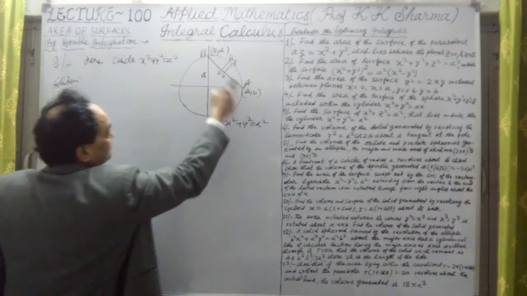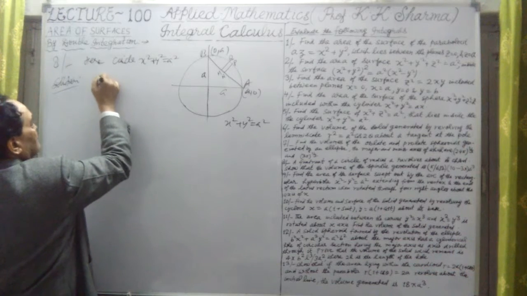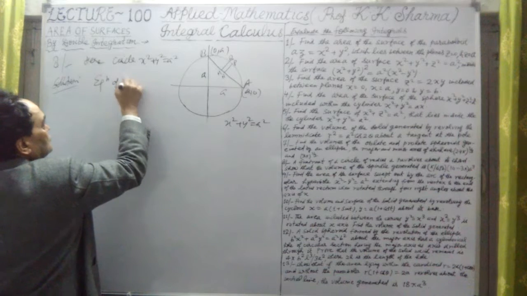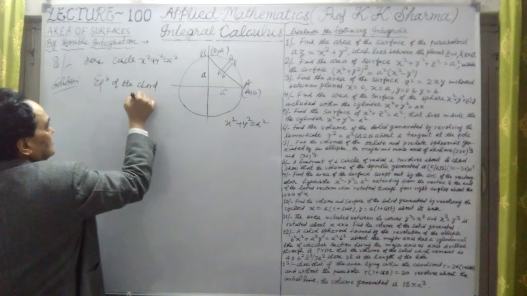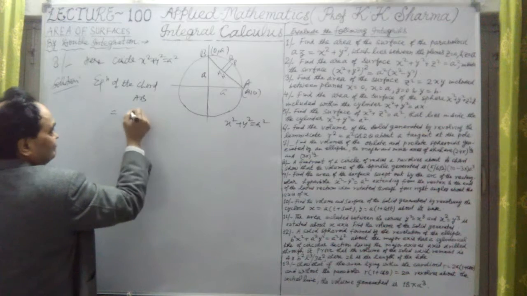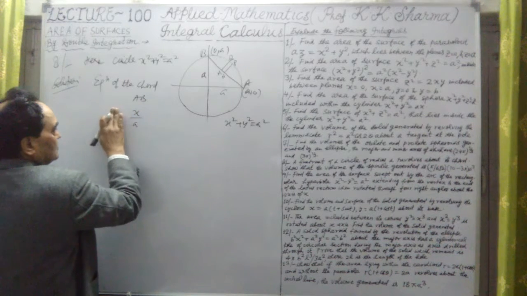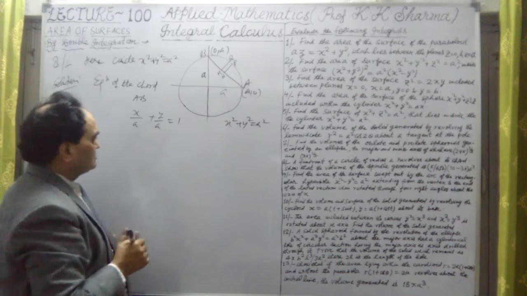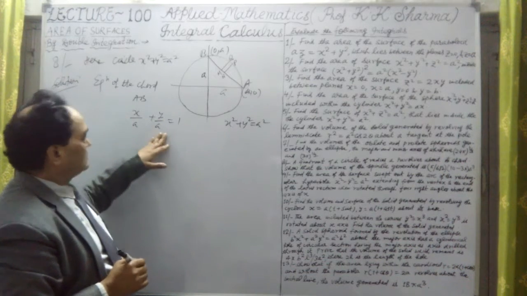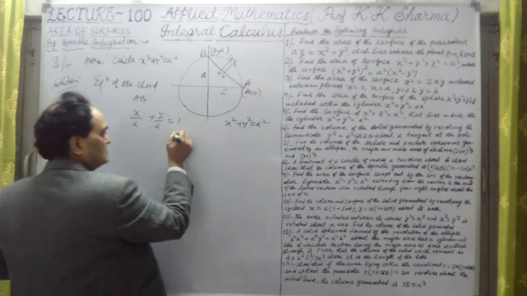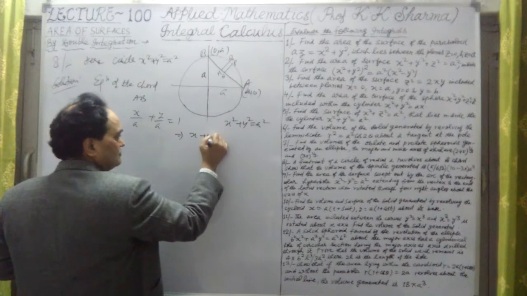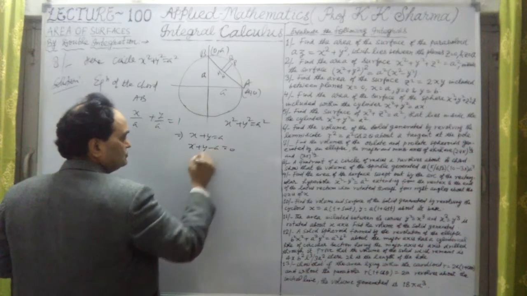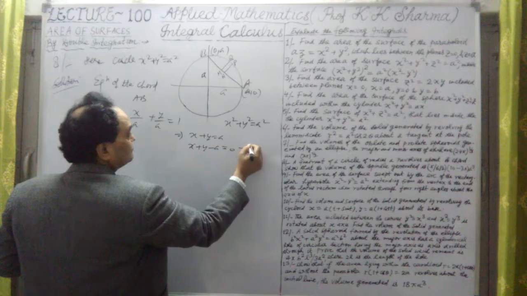Okay, so the equation of the chord AB, let me write here, is x upon A plus y upon A equal to 1. We know that this can give x plus y equal to A, or x plus y minus A equal to 0. Let me take the second equation.